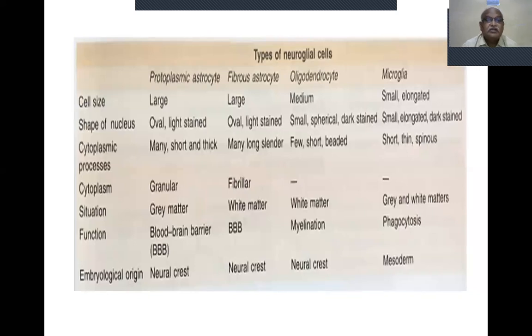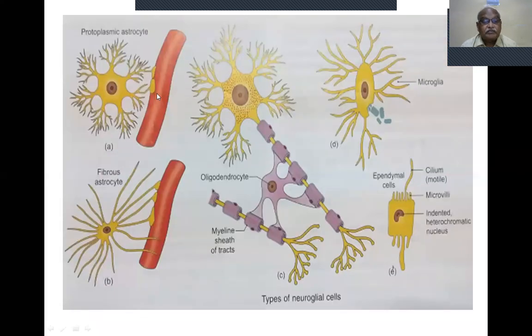So protoplasmic astrocytes and fibrous astrocytes, blood-brain barrier system. They are associated with the blood-brain barrier system, BBB. I will show you. Because this is a blood vessel, this is a fibrous astrocyte, this is a protoplasmic astrocyte.